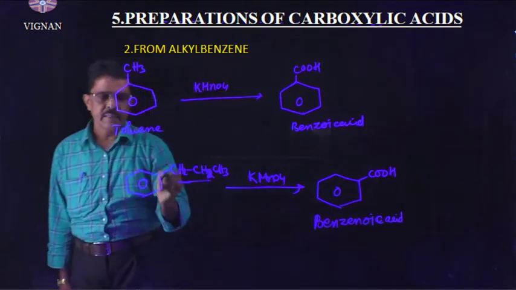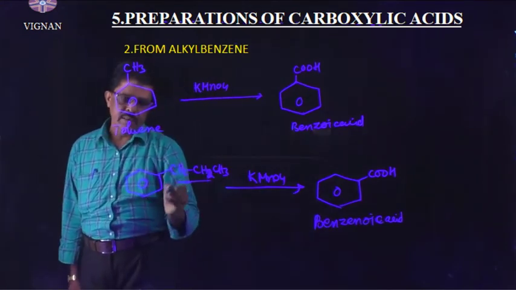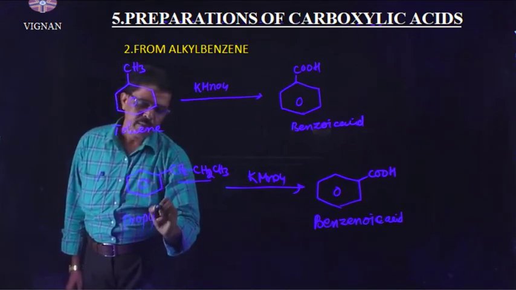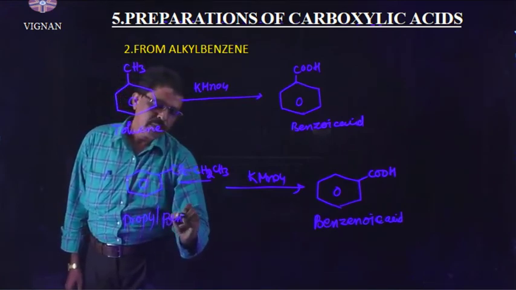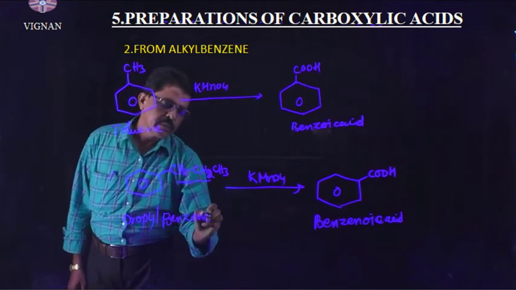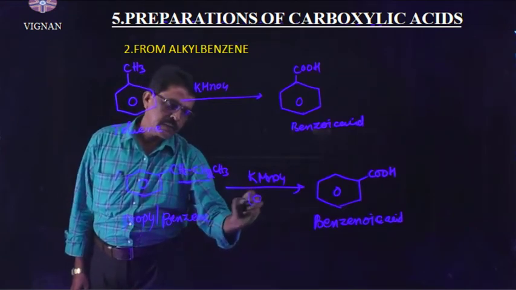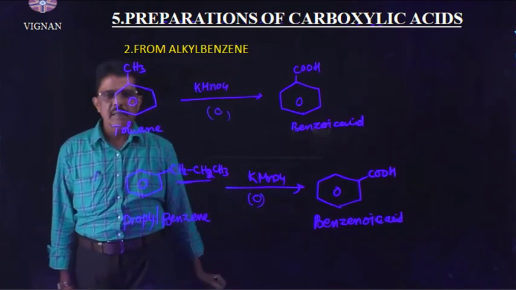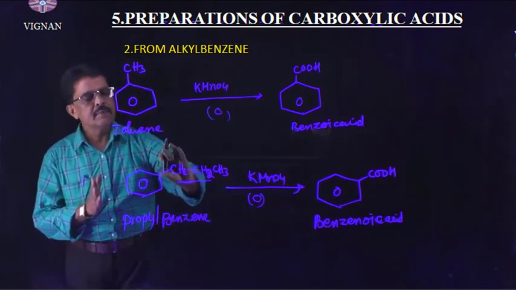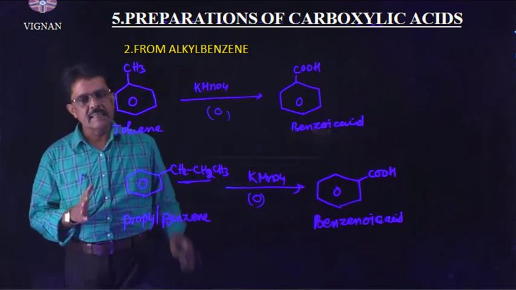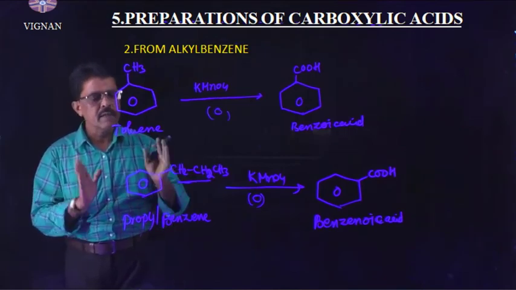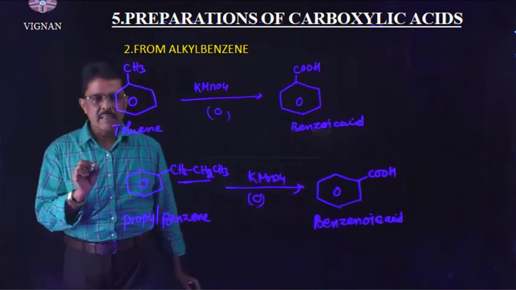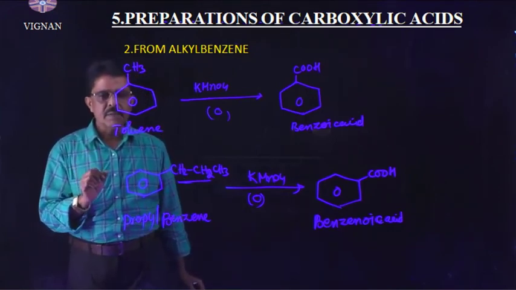Here the name of this compound is propyl benzene. Propyl benzene is subjected to oxidation in the presence of oxidizing agent. Whatever the length of the side chain, it gives only carboxylic acid by oxidation. This is the second method of preparation of carboxylic acids.